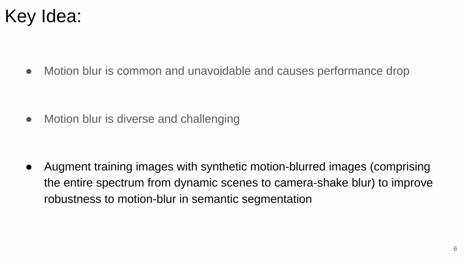The range of different motions from camera shake to dynamic objects that can cause it are the main reason for making it more challenging. Additionally, due to the omnipresence of handheld cameras, it is very commonly encountered. So we believe there is a need to develop an approach to improve the robustness of semantic segmentation to motion blur. Our approach involves generating synthetic motion blurred images comprising the entire spectrum from camera shake blur to dynamic scene blur to augment the clean training data in order to improve robustness to motion blur.